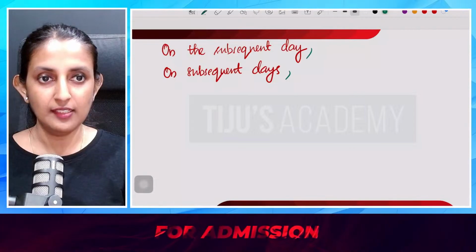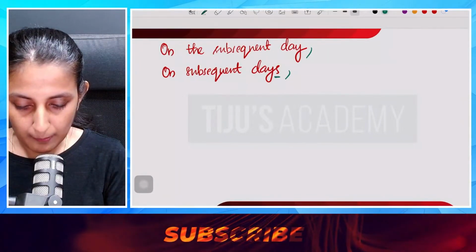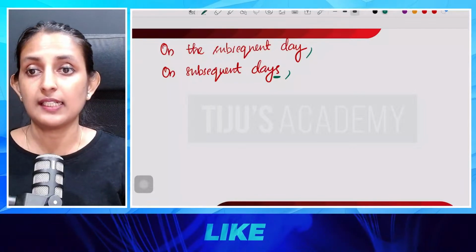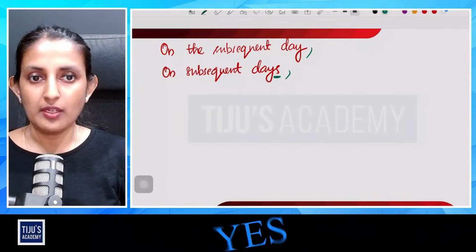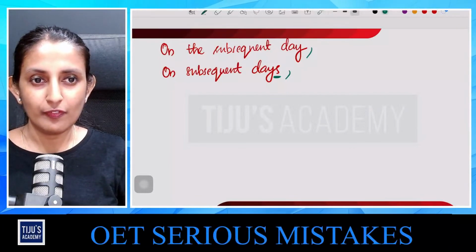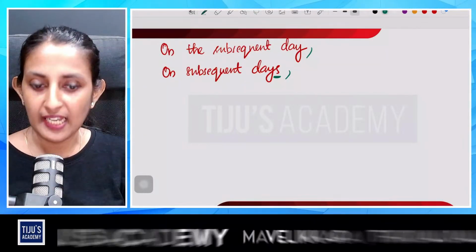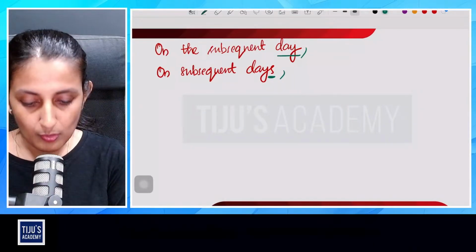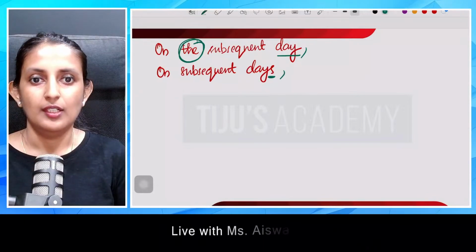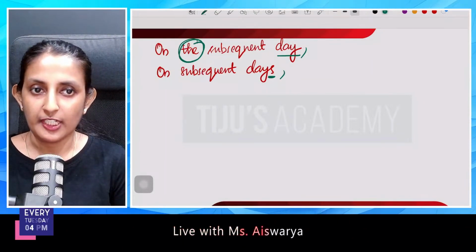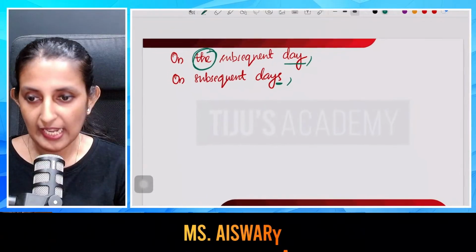I hope it is clear. So here, on subsequent days means we are talking about days in plural, not about a single day. On the other hand, if we are talking about a single day, we are specifically talking about a subsequent day. If there is only one day, what should we use? The. On the subsequent day, on subsequent days. I hope it is clear.